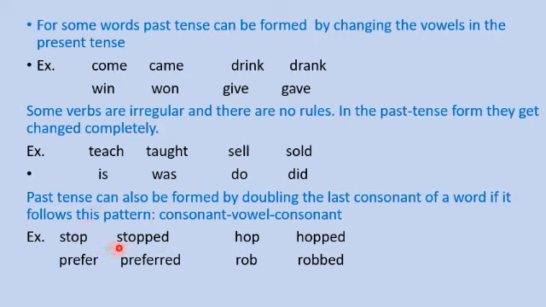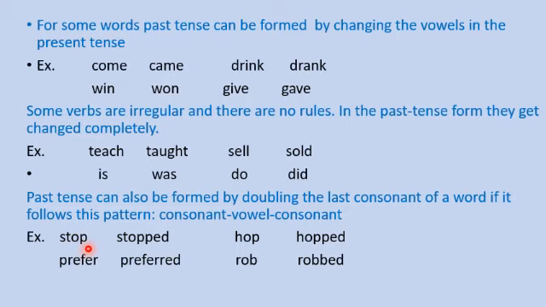And here you can see that for a given word, if it follows this pattern, then the last consonant is getting doubled. So what are the words? Stop, prefer, hop, robbed, many such words are there. Let's see what the pattern is. So the last letter is a consonant, preceded by a vowel, then preceded by a consonant. So basically if you see from the right side, it is following this pattern: consonant, vowel, consonant, और इसी तरफ में भी वही pattern है, consonant, vowel, consonant.